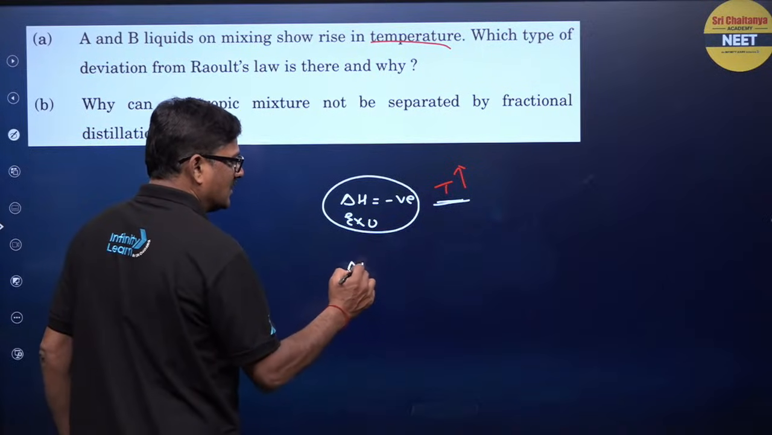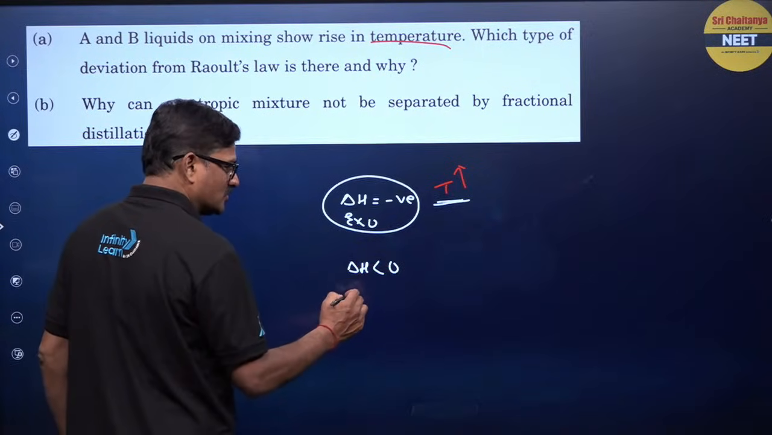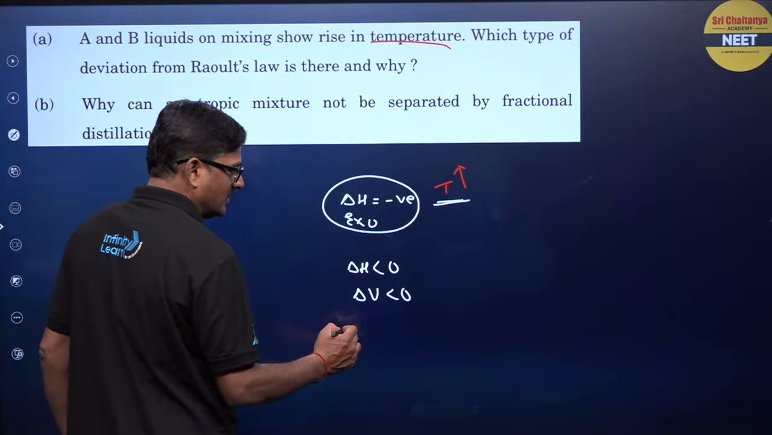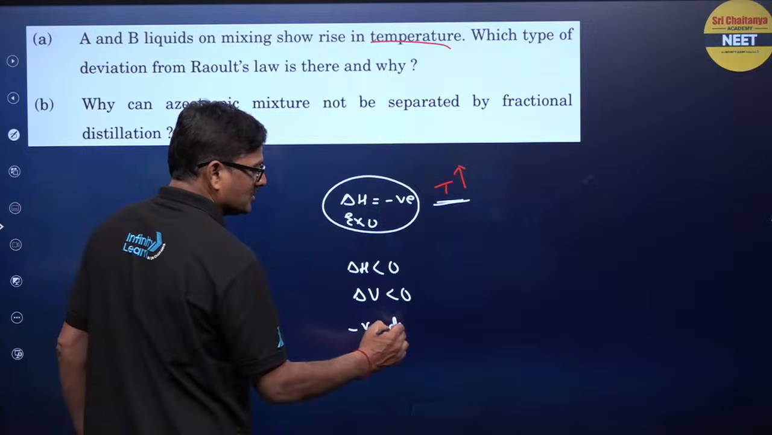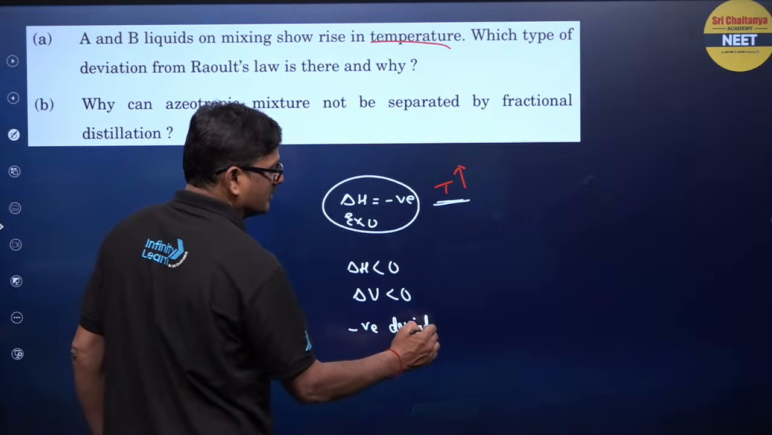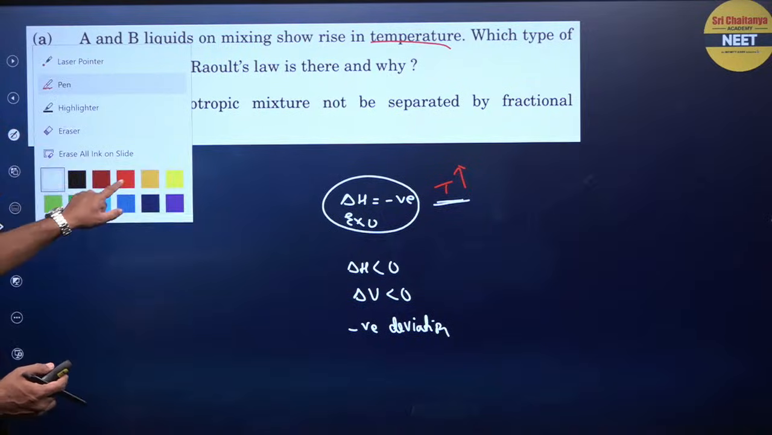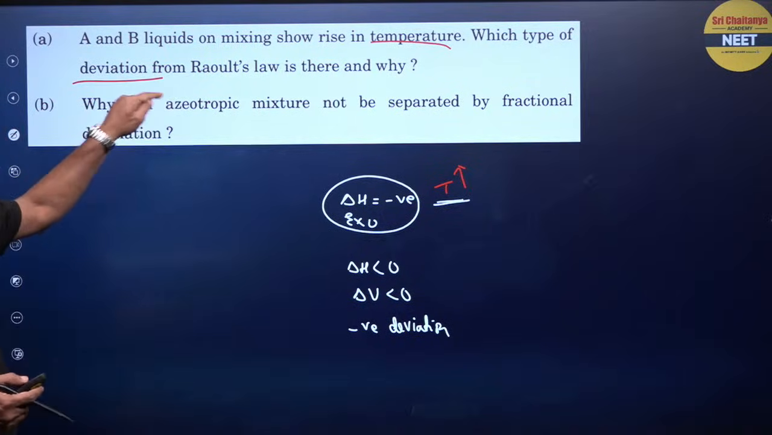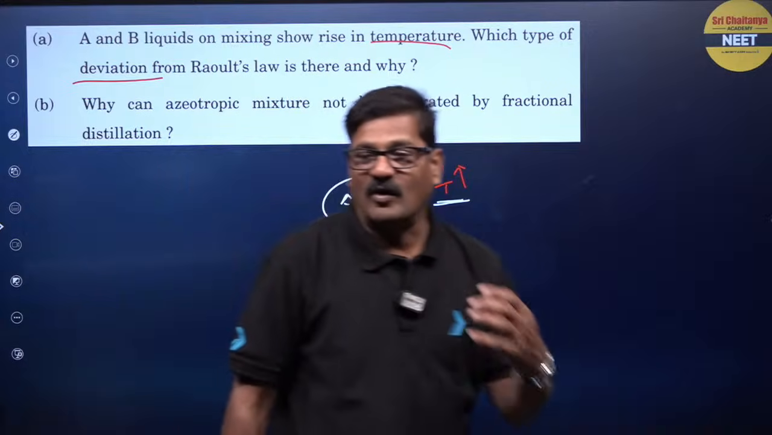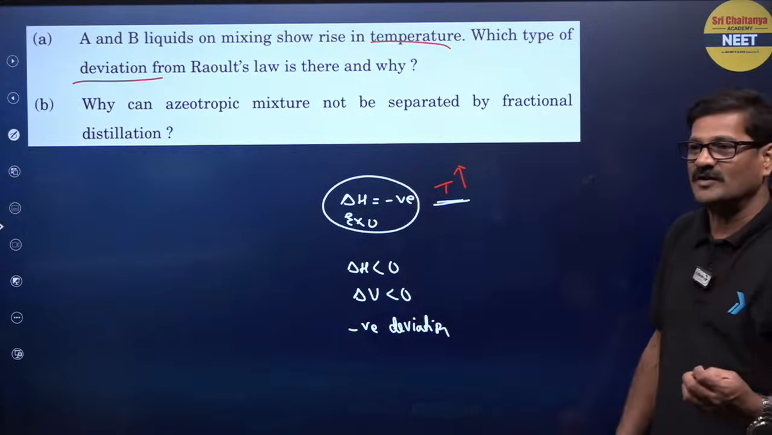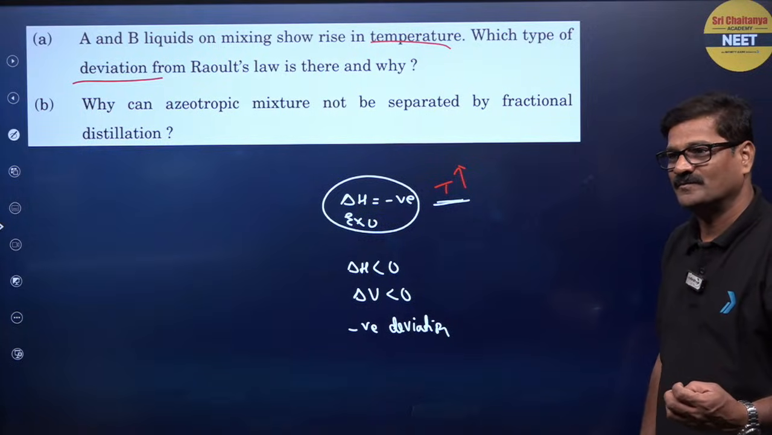I mean to say delta H is less than 0, so delta V is less than 0, so it is going to be negative deviation. Which type of deviation? It is going to be negative deviation from the Raoult law. And why? Because you have to write this condition and you have to write the intermolecular forces and all.